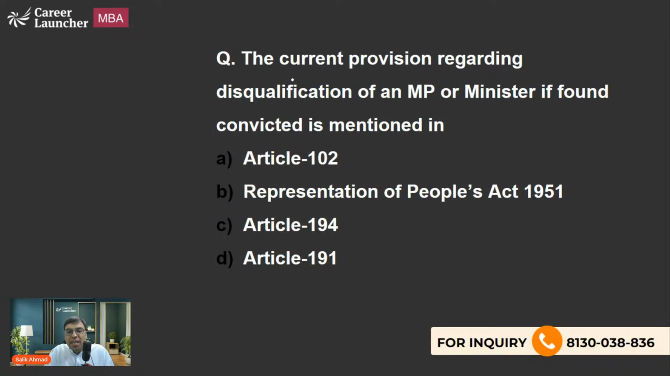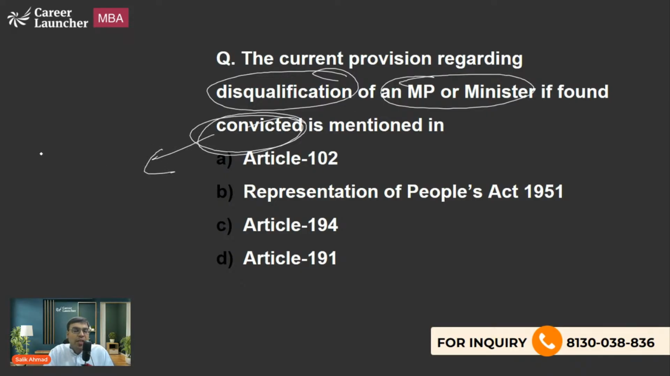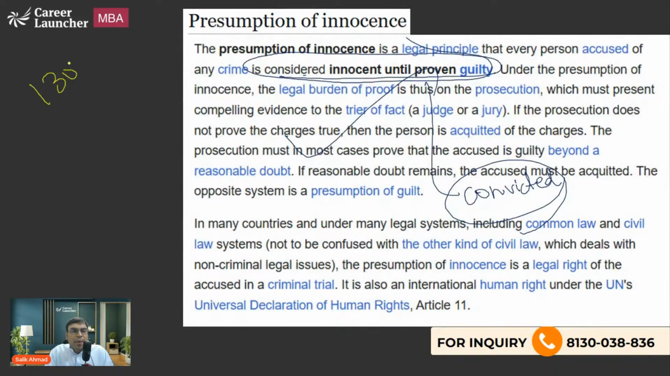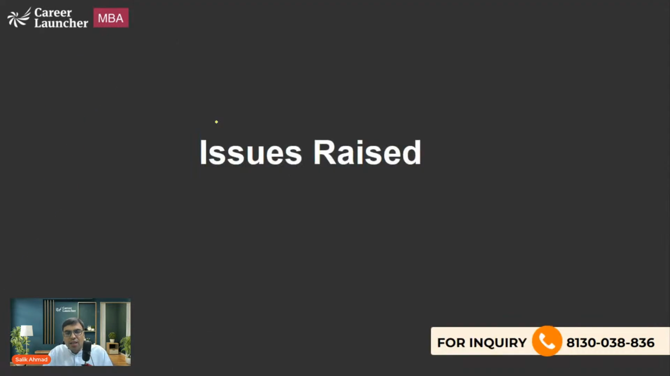Now, the current provision regarding disqualification of a member of parliament or minister is mentioned where? If the person is convicted. Now here I am asking a question: convicted means he has been proven guilty. I am not saying that there's an under trial. Here we are talking about a convicted person. So earlier, the 138th Amendment Bill was talking about the person who is an accused and arrested. It was not talking about the person convicted, which we had done till now.